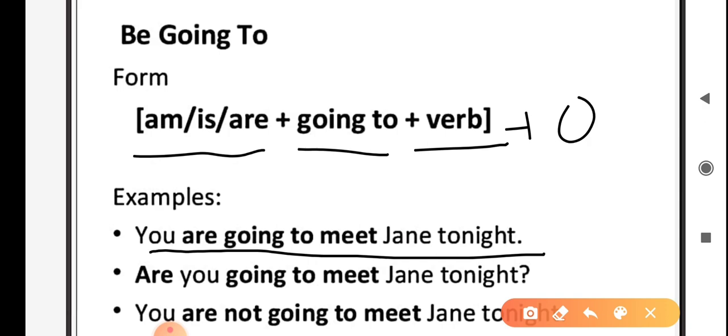This is the affirmative sentence in simple future tense, and we construct this sentence with the use of be form of the verb plus going to. Now, an example for the interrogative sentence is: are you going to meet Jane tonight? For the negative sentence: you are not going to meet Jane tonight.